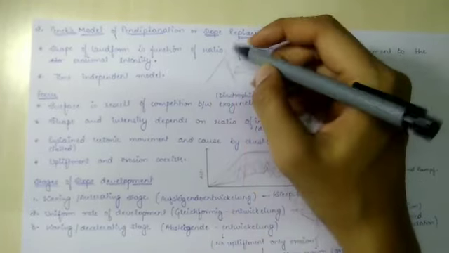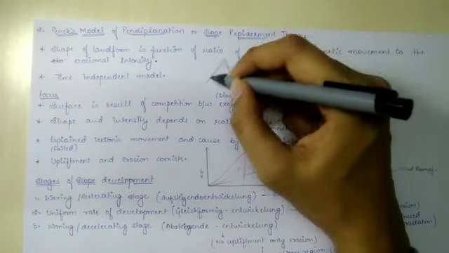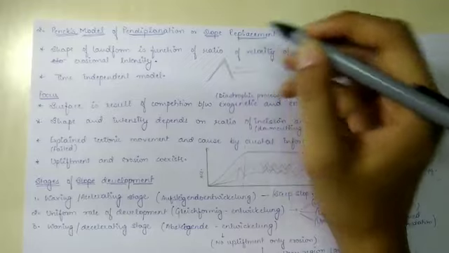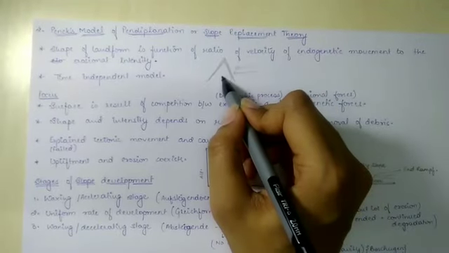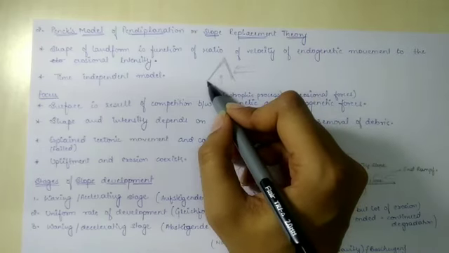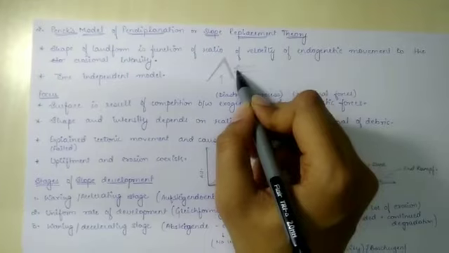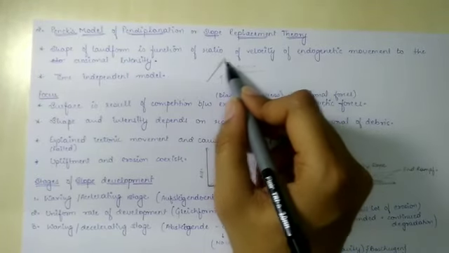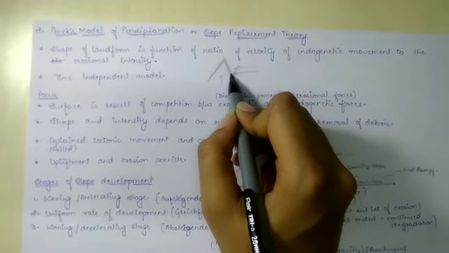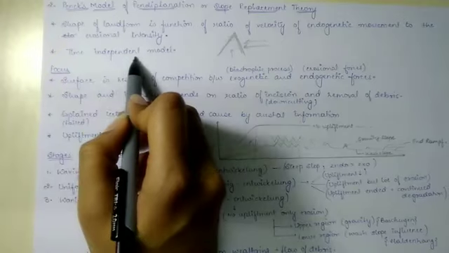So whichever is more efficient, the landform will be developed according to that. If there are more endogenetic forces acting, then the landform will uplift. And if erosional processes are more, or have much more intensity, then the slope will be denuded. Okay, and this model is a time independent model.